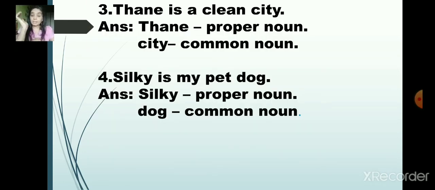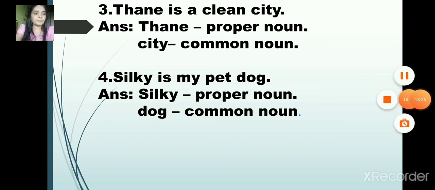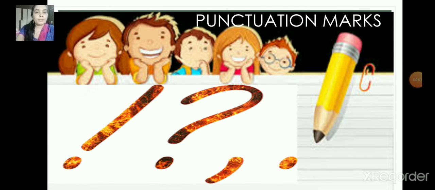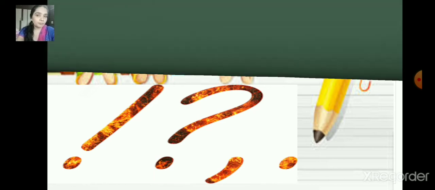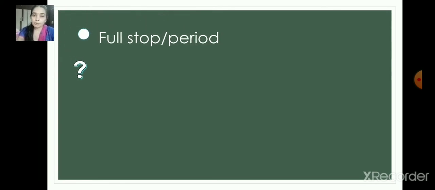now let's continue with the next chapter, that is punctuation, right? Now let's revise the chapter punctuation and capital letters. I hope you all remember the punctuation marks. Can you list out the punctuation marks, children? Yes, the first one is full stop, or we call it a period.